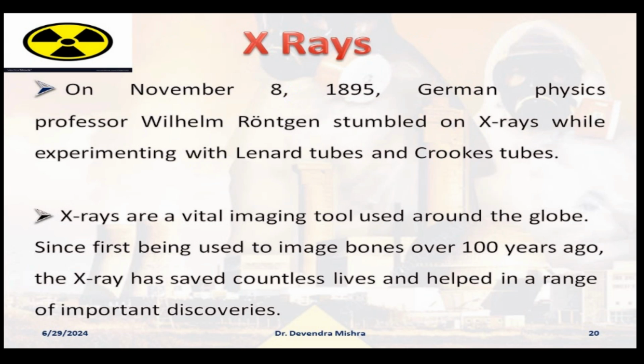And then there comes the X-ray. On November 8, 1895, German physics professor Wilhelm Röntgen, after whose name there is a Röntgen unit to measure the radiation exposure, right? Röntgen stumbled on the X-rays while experimenting with the Lenard tube and the Crookes tubes. The physics people know what these tubes are. I am not aware about these tubes, but with these tubes he was doing a certain kind of experiment, and then he suddenly found this kind of radiation, which was X-rays.